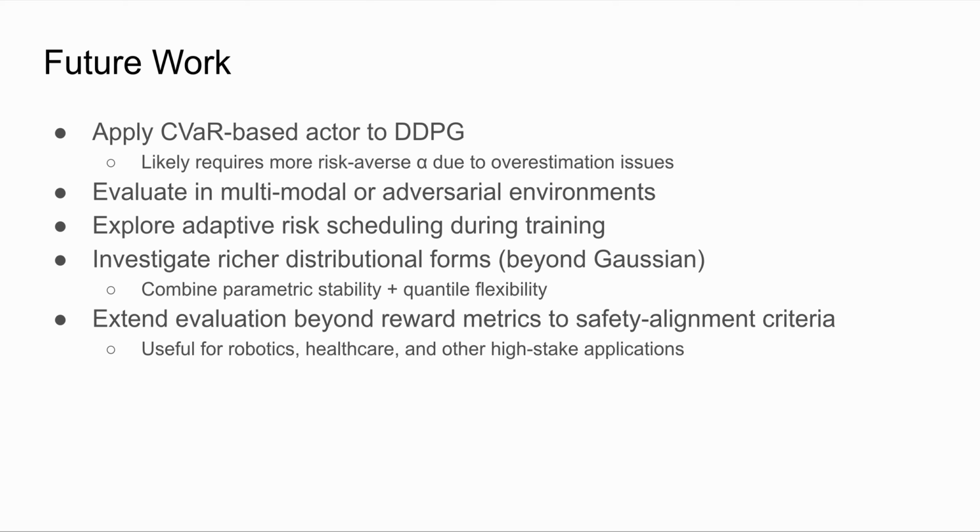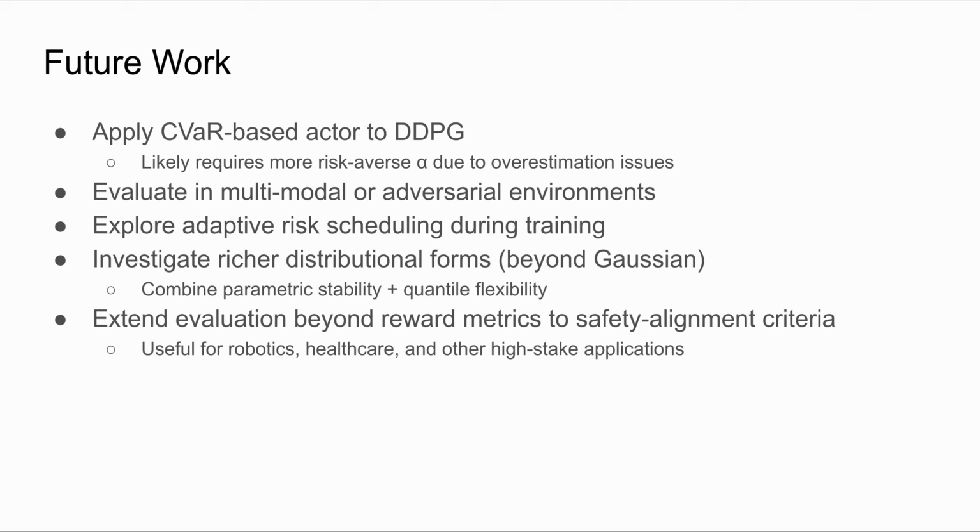For future work, there are a few exciting directions we think are worth exploring. First, we want to apply the same CVaR-based actor update to the DDPG algorithm, since DDPG doesn't have TD3's conservative twin critic architecture. It tends to suffer more from overestimation, so using a more risk-averse alpha might be necessary to stabilize training. Next, it will be very interesting to evaluate these risk-sensitive methods in environments that are inherently multimodal or even adversarial. These settings often have complex and deceptive reward landscapes, which would challenge both Gaussian and quantile-based critics in